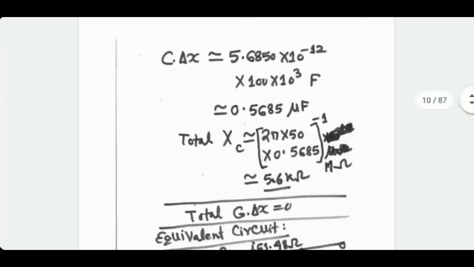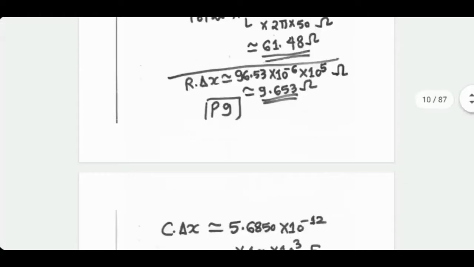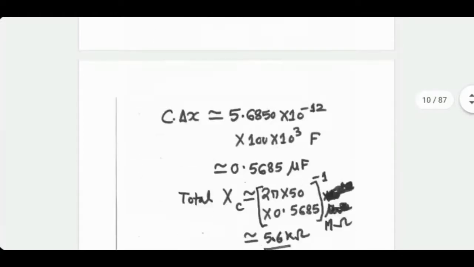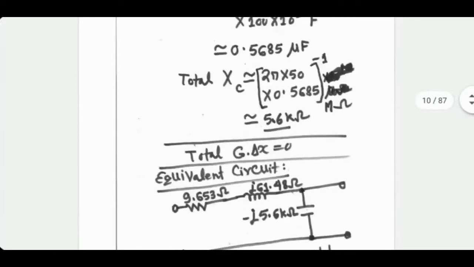This is going to be in parallel in the equivalent circuit. So the equivalent circuit essentially has a series resistance of 9.653 ohm, a series reactance, which is the inductance effect, of 61.48 ohm. And in parallel, I have got only a capacitance. If G were not 0, then I would have shown a very high resistance in parallel.